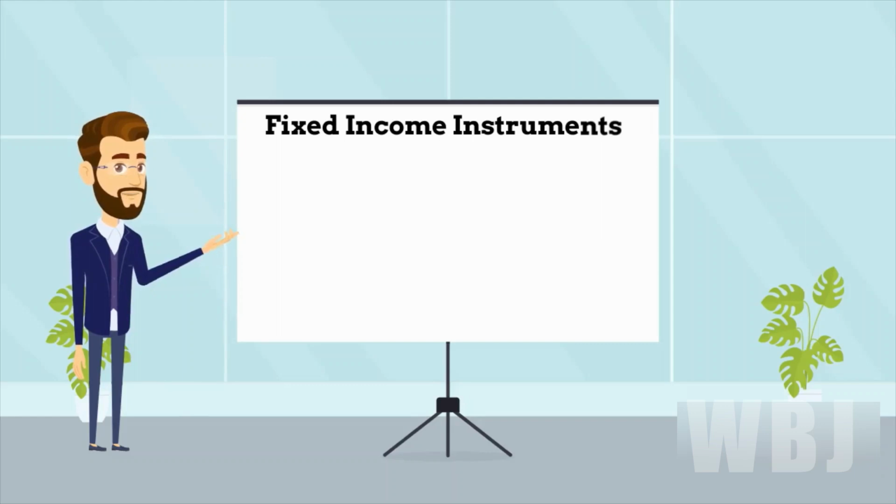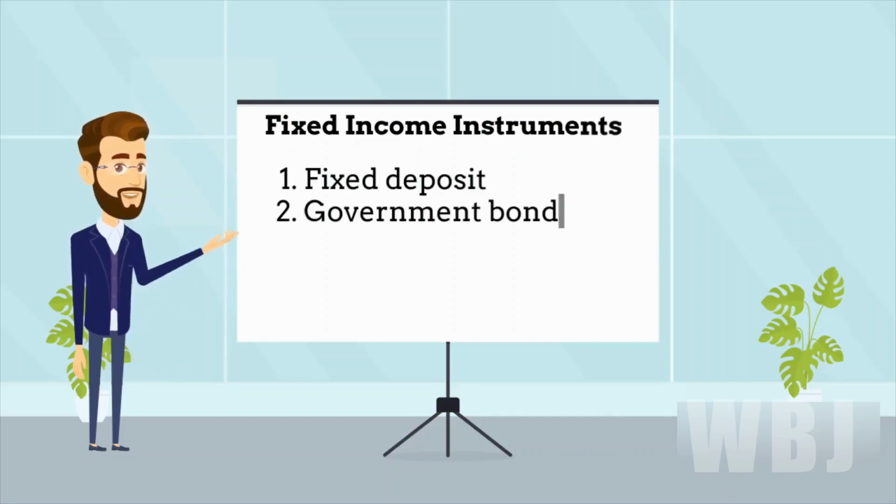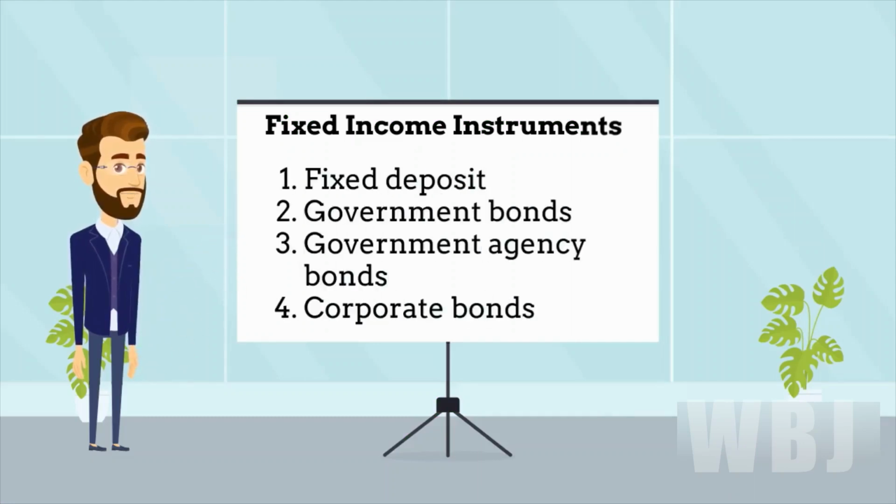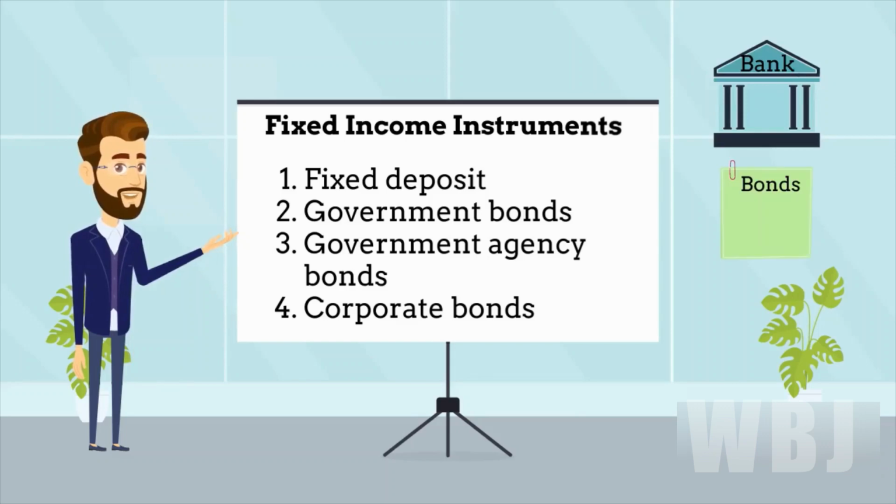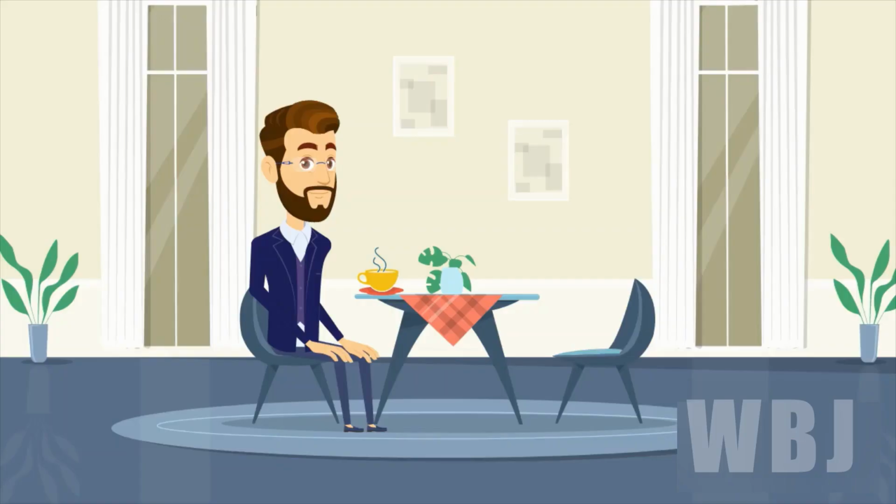These are the investments with minimum risk. The invested principal will be always safe. However, the return will be fixed, which will be paid as interest to the investor. The following are the typical examples of fixed income instruments. Fixed deposit offered by the banks. Bonds offered by the governments. Bonds offered by government agencies. And bonds issued by corporates.